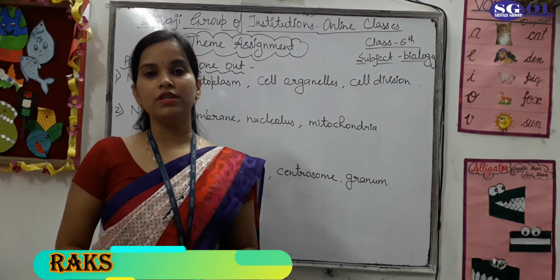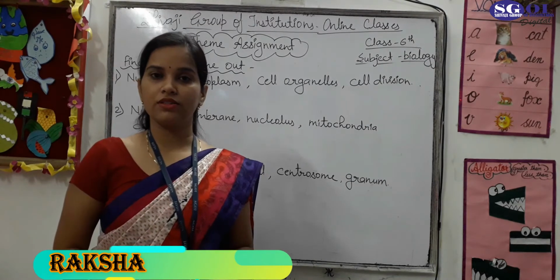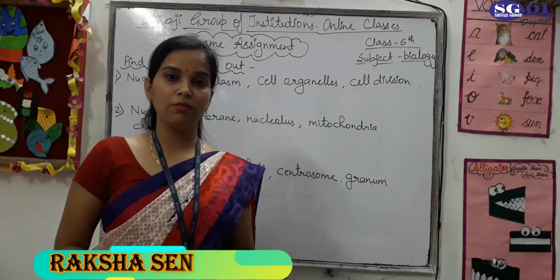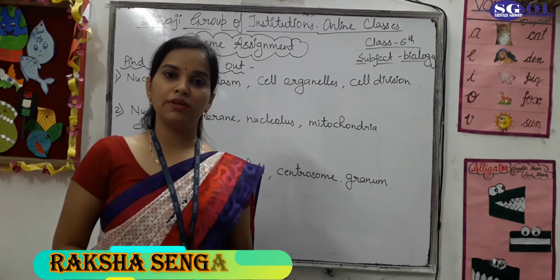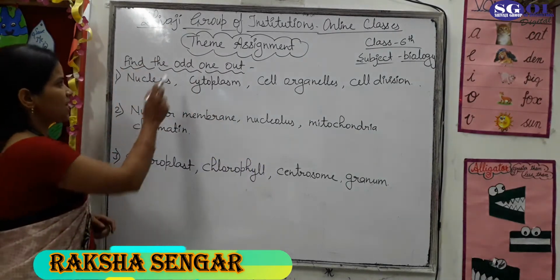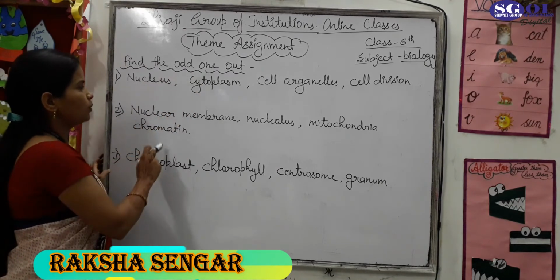Students, in my previous video, we have already discussed chapter 3, the cell, and today we will discuss the theme assignment of page number 33 in your book. Let's start. Theme assignment, and the first question is find the odd one out.